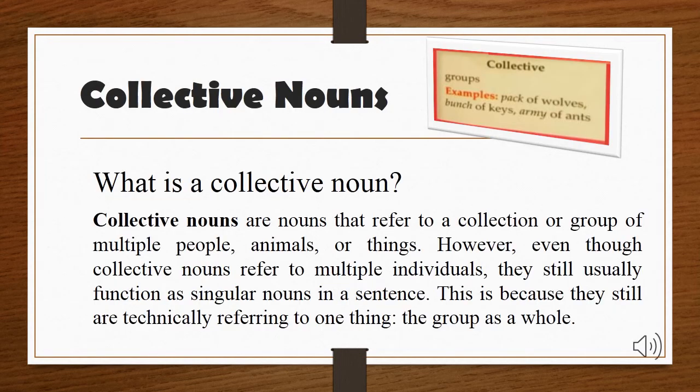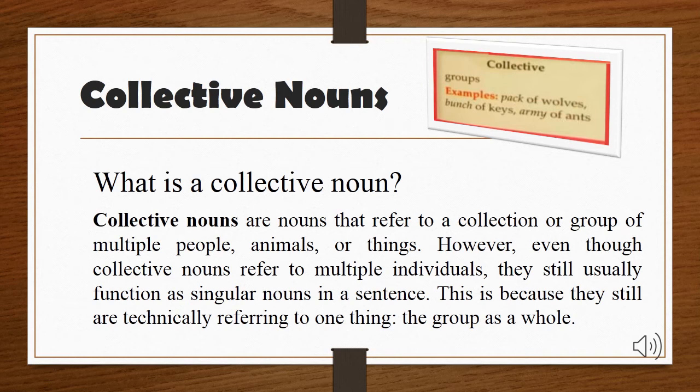Now, collective nouns. What are collective nouns? They're basically the groups. For example, pack of wolves, bunch of geese, army of ants. Now we know the wolves, the geese, and ants are all nouns. But if we talk about more than one wolf, like you have already learned that wolves always attack in a pack. So, pack is the word that tells us that there is more than one wolf. So, it is a collective term. This is called collective nouns.